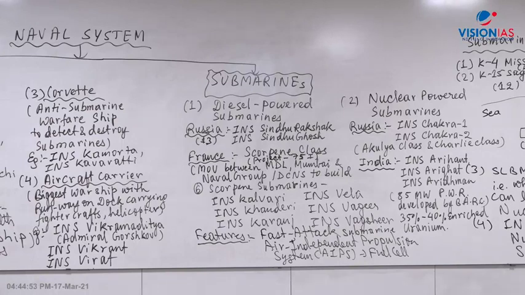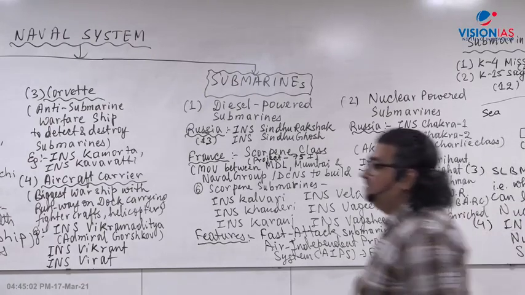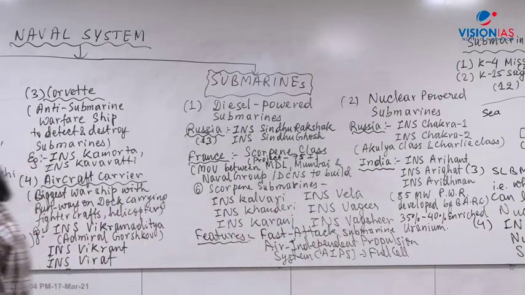Please copy this, the submarine part. Is it clear, Satish Ganji? What is your complete name? I can read your name, Ganji Venkat Satish. Don't worry, I'll take extra class.